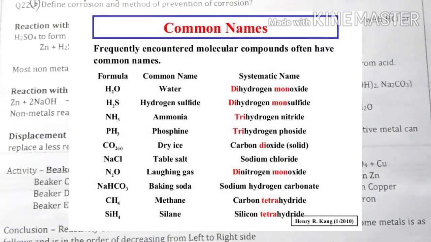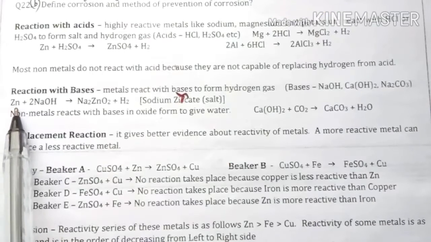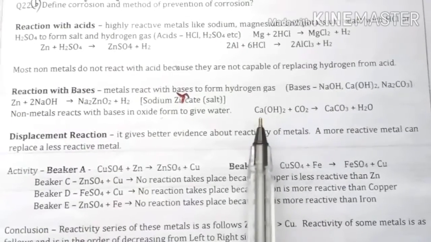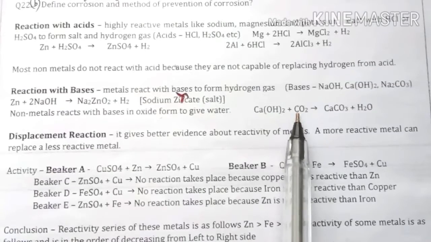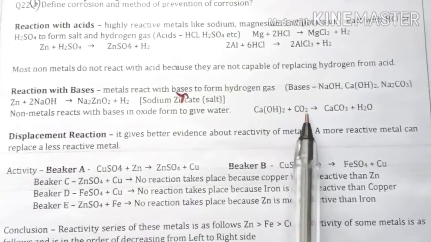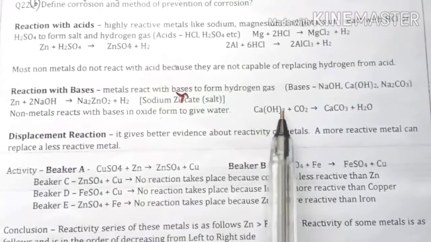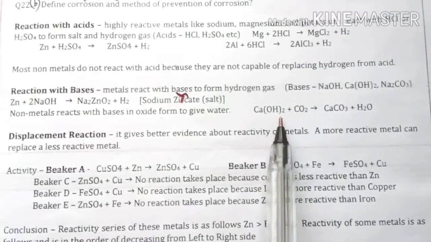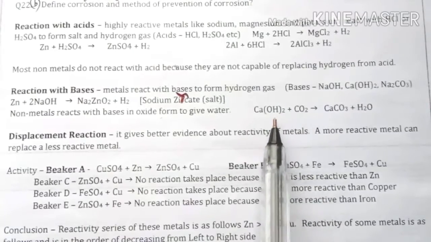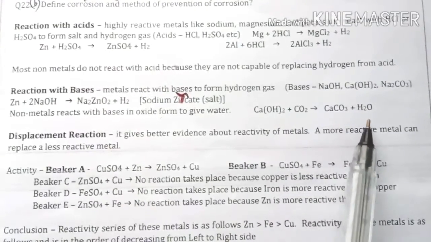One more difference between metals and non-metals in reactions is that metals react in their simple form, like zinc, but non-metals react in oxide form. Carbon is a non-metal and it reacts as carbon dioxide, means non-metals react with bases like Ca(OH)2. Calcium hydroxide is a base, so the non-metal reacts in oxide form with the base and there is release of calcium carbonate and H2O.